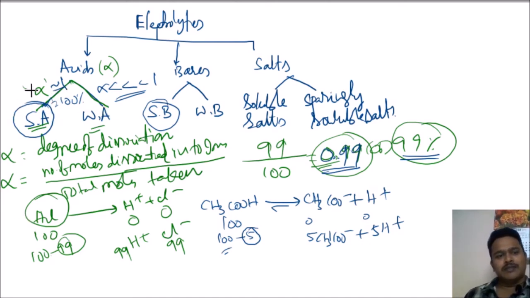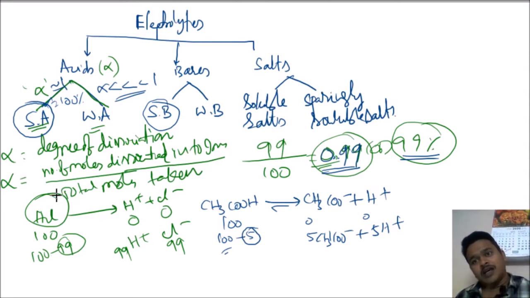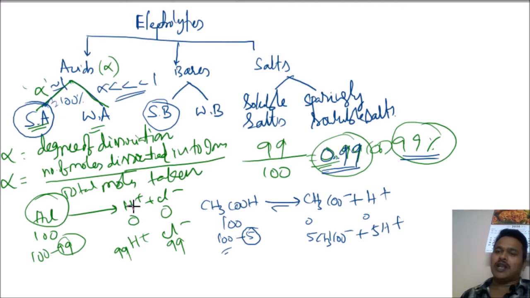Based on that only we are dividing like this, based on degree of dissociation. We are going to study alpha, the degree of dissociation, again in this chapter, but here I want you to know why we call them strong acids and weak acids, and similarly strong bases and weak bases. In 8th and 9th class we studied the examples of strong acids and strong bases, and you remembered only the examples, but you did not know why they are called strong acids. Now you have to learn based on the alpha value.